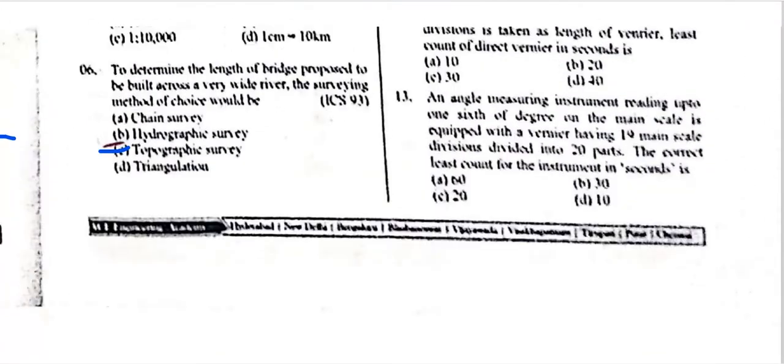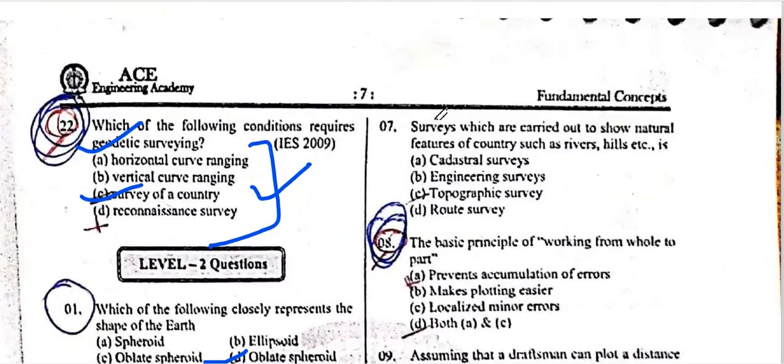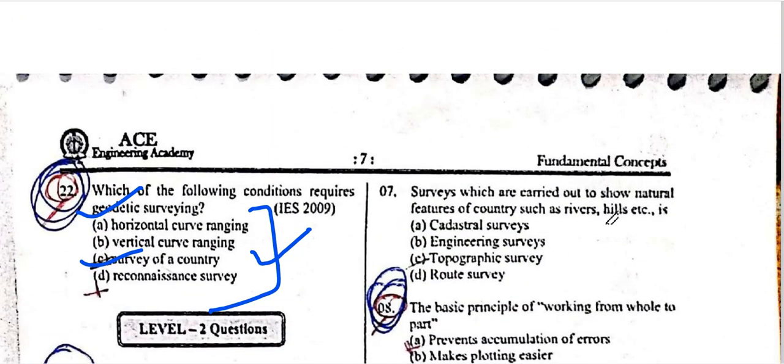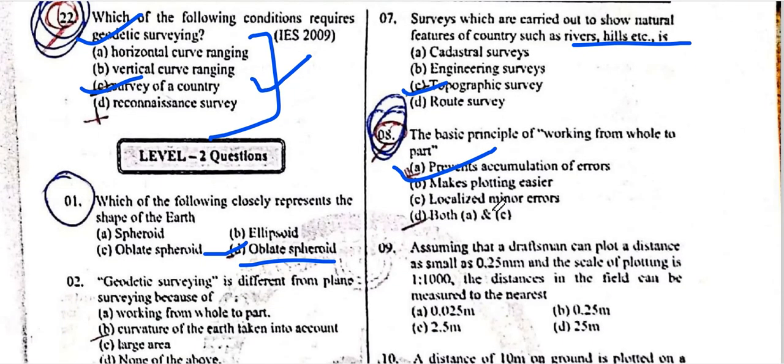I think topographical covers all the surface. These types of questions I will mark. Surveys which are carried out to show natural features of the country such as rivers and hills are topographical. The basic principle is to prevent the accumulation of errors.